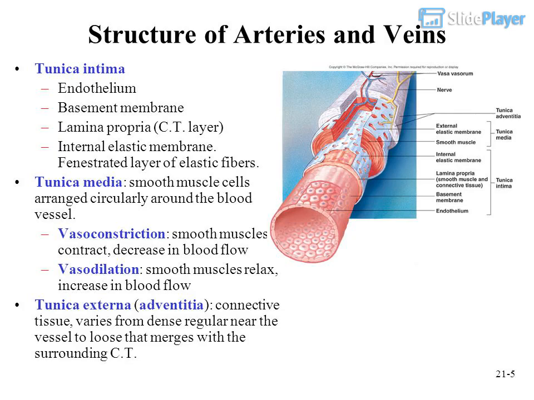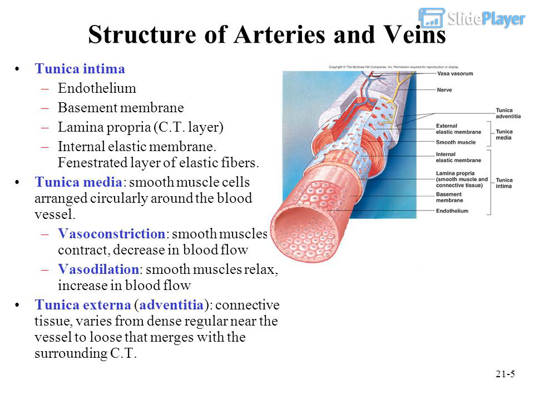Structure of arteries and veins. Tunica intima: endothelium, basement membrane, lamina propria, CT layer, internal elastic membrane, fenestrated layer of elastic fibers. Tunica media, smooth muscle cells arranged circularly around the blood vessel.